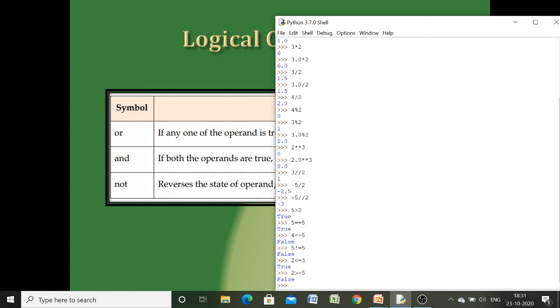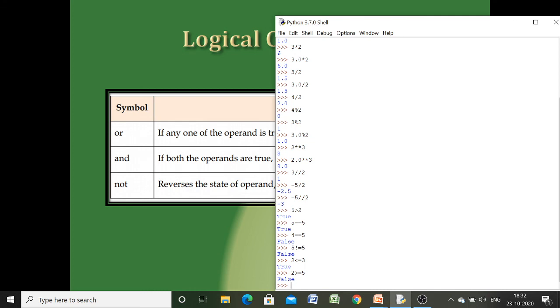So all of us know that logical OR will give us the result true if any of the operands is true, logical AND will give us the result true if both the operands are true, and logical NOT will just reverse the state of the operand.